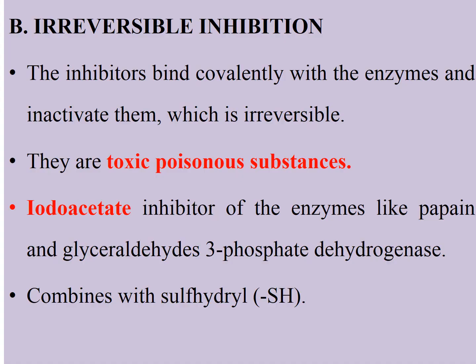That is all about reversible inhibition, and the next one is irreversible inhibition. The inhibitor binds covalently with the enzyme and inactivates it, which is irreversible. They are mainly toxic, poisonous substances, for example iodoacetate, which is an inhibitor of enzymes like papain and glyceraldehyde 3-phosphate dehydrogenase. It combines with the sulfhydryl group, right?